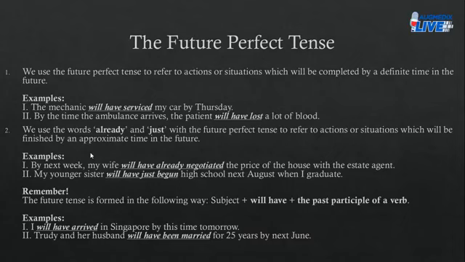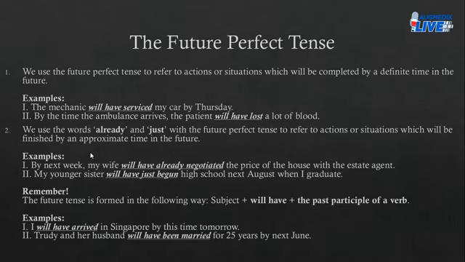Example number 1, by next week, my wife will have already negotiated the price of the house with the estate agent, right? You could have just said that by next week, my wife will have negotiated the price of the house with the estate agent, but you add already to it to emphasize more the expectation that you're certain your wife will have negotiated the price with the estate agent within next week.